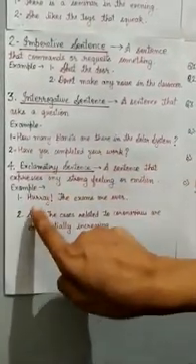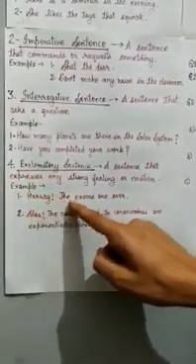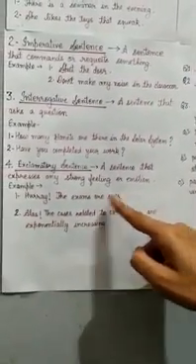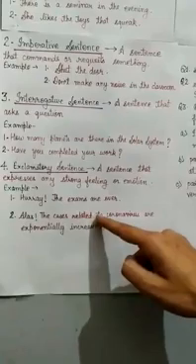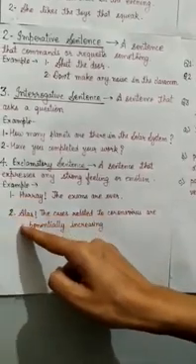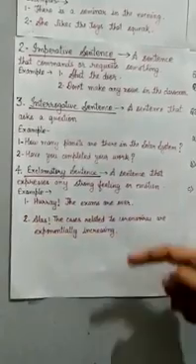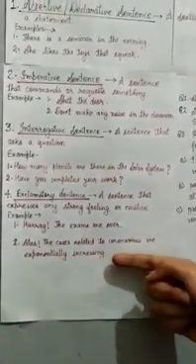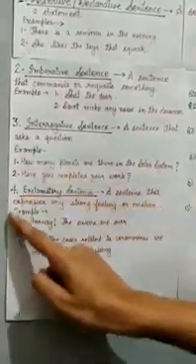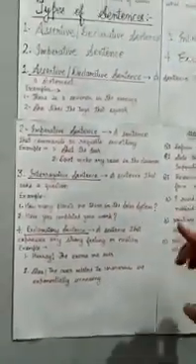Like here you can see, hooray. This word shows that you're very happy about something. Now, why are you happy? Let's read out the full sentence. The exams are over. So don't you get excited when your exams are over, right? Second, alas, the cases related to coronavirus are exponentially increasing. Now, what does this word imply? This means that you are feeling blue or feeling sad about something. So obviously, if the cases are exponentially increasing, you will not be feeling good, right? So this is the explanation of the exclamatory sentence. So this is how you can distinguish any kind of sentence if given in the examination, right?